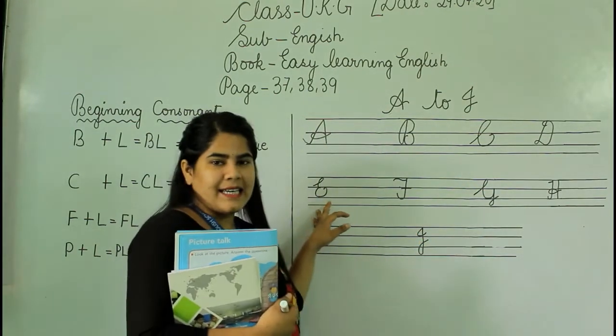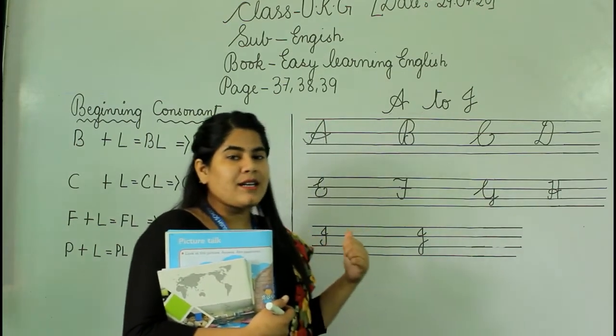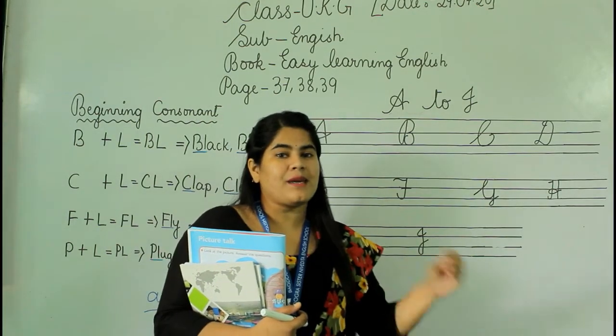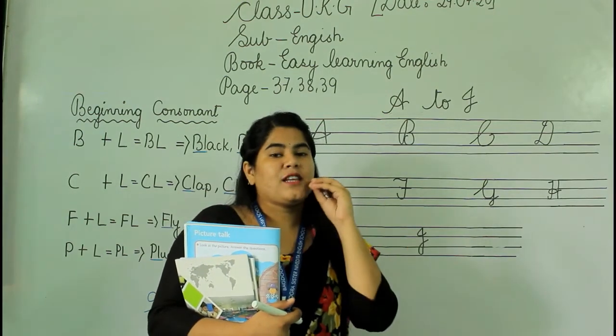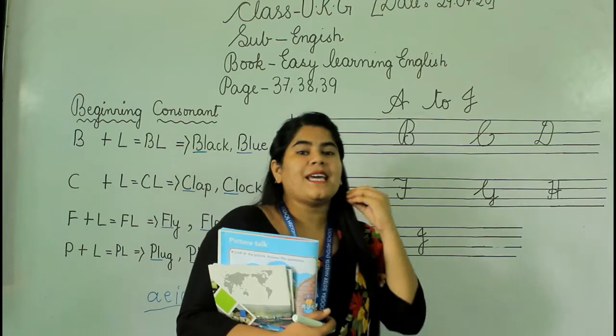Alright. Then E. A. How it is A? The phonic sound of E will be A. Like we say, egg, elephant. Then the first beginning pronunciation will be A. Okay.